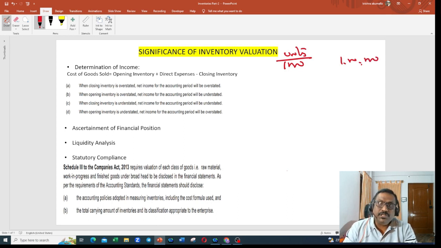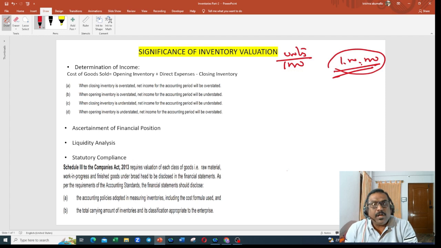1000 worth of goods I sold for 1 lakh. How do I get to know the profit on this 1 lakh? That is the question. I need to arrive at it, right? If I sold 1000 worth of goods for 1 lakh, whether I got the profit or not, I need to understand, right? How do I understand the profit in this?